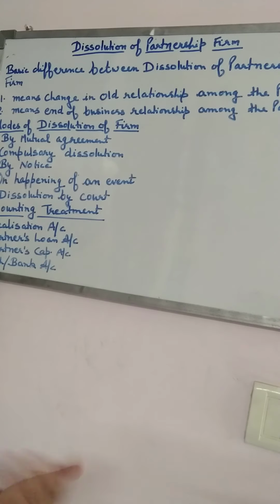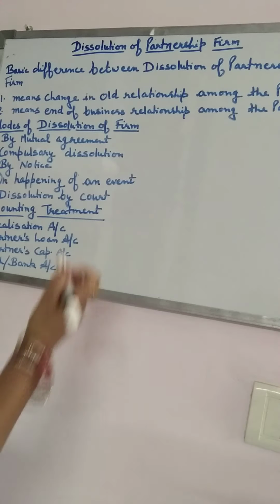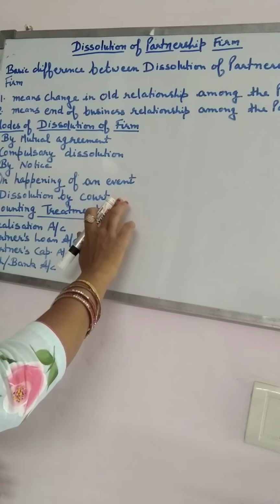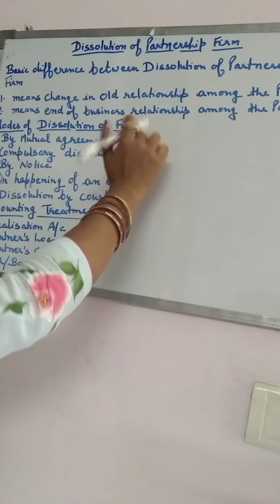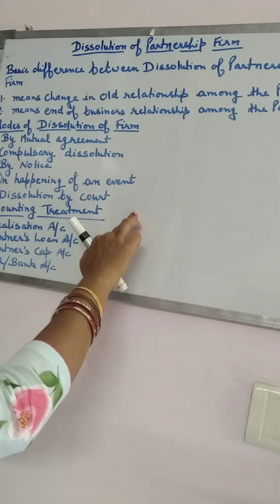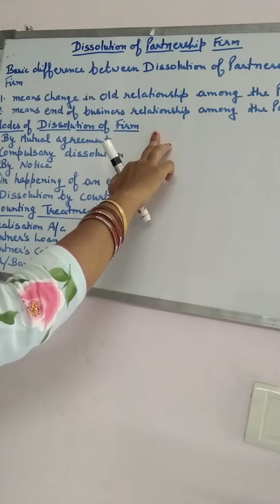It means if there is any reason because of which a partner is now not able to do the activities of the firm, or there is any misconduct done by the partners, or any other reason for which the court feels that this reason is justified relating to the dissolution of the firm. So these are some reasons behind the dissolution of the firm.